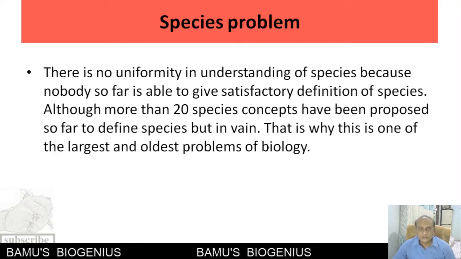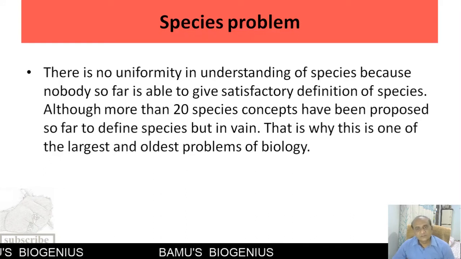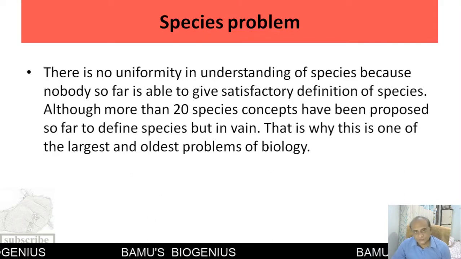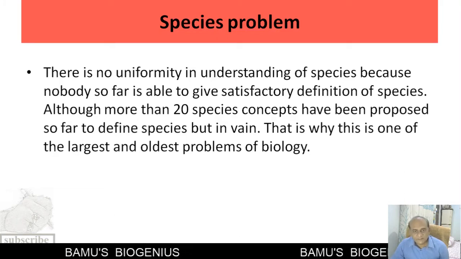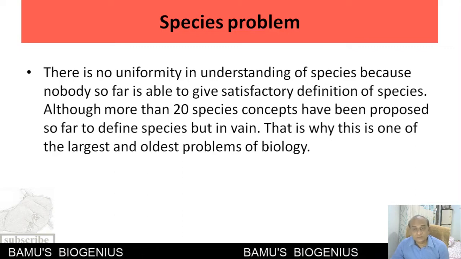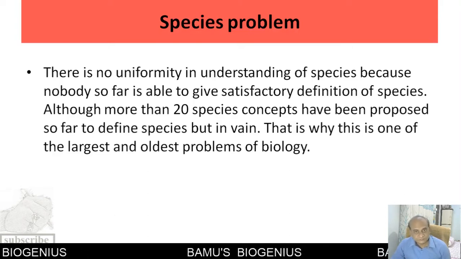So this is the largest and the oldest problem of biology, and that's why it is called the species problem. Different scientists have put forward their ideas of defining a species, and thereby they tried to solve this problem, but this problem has not yet been solved.